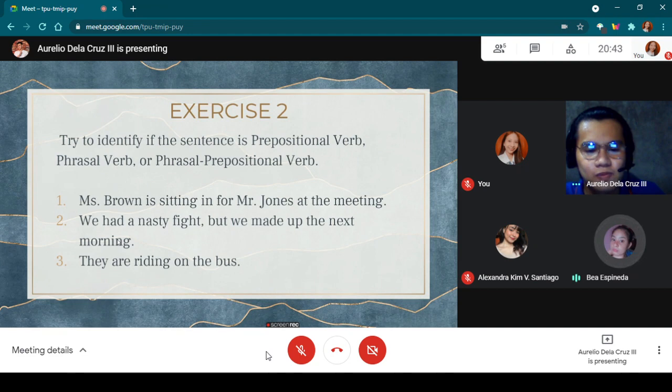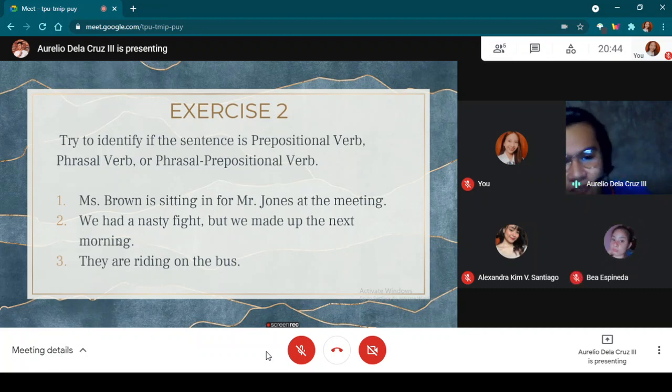We had a nasty fight, but the next morning we made up. Phrasal verb. Okay, why did you say so? Why is this sentence part of the phrasal verb? Because it has the phrasal verb here, made up.